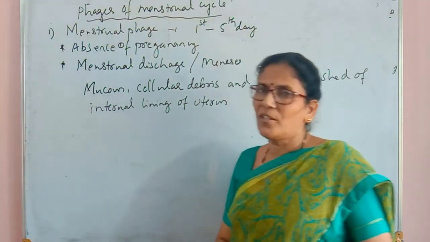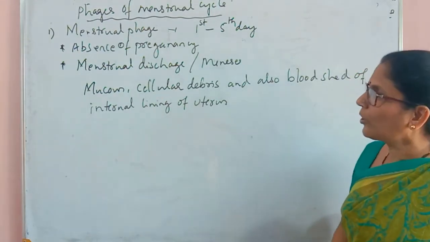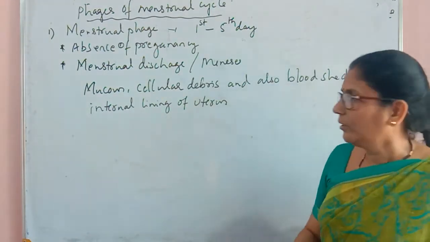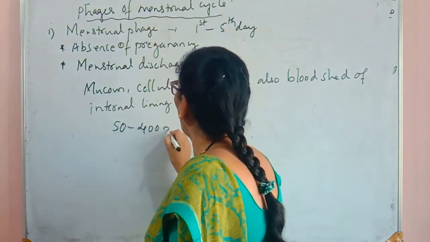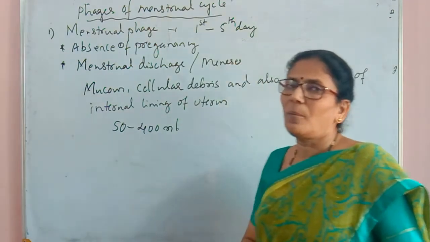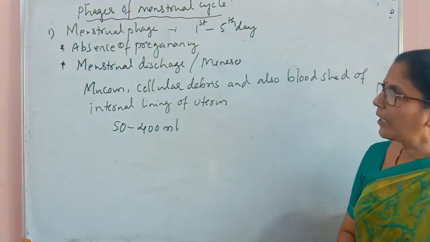So this menstrual discharge contains all these things, and the amount of menstrual discharge will be 50 to 400 ml.